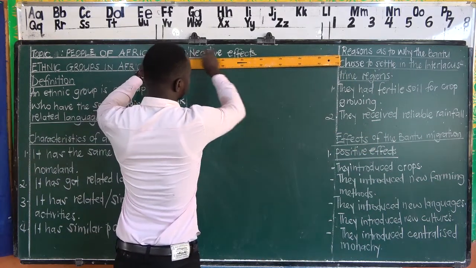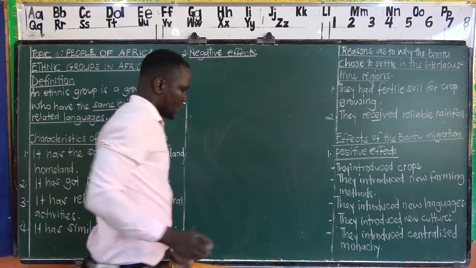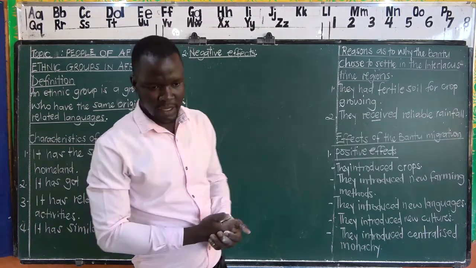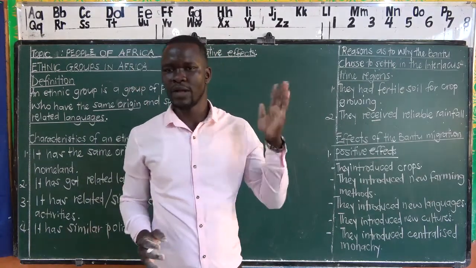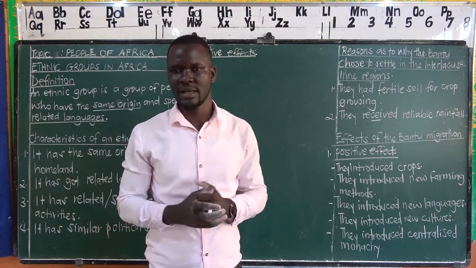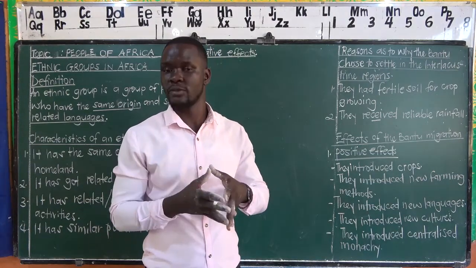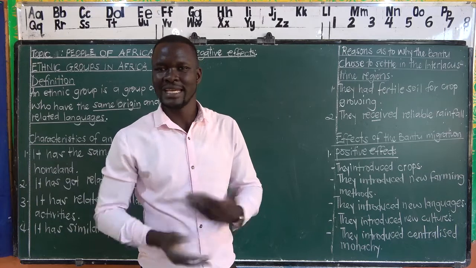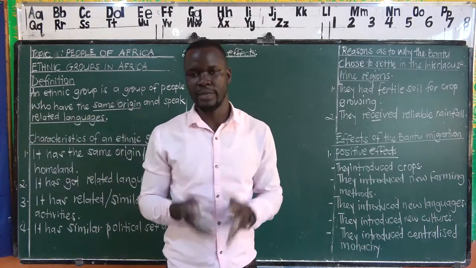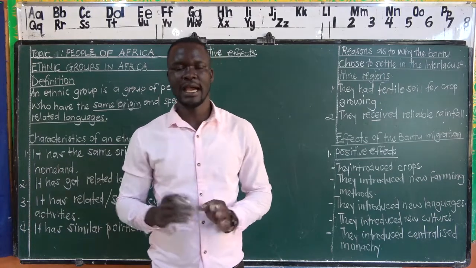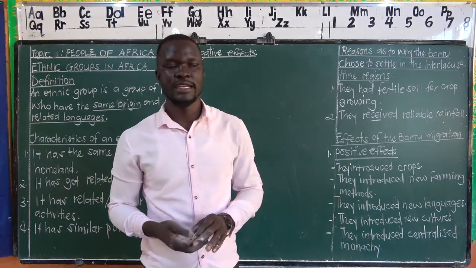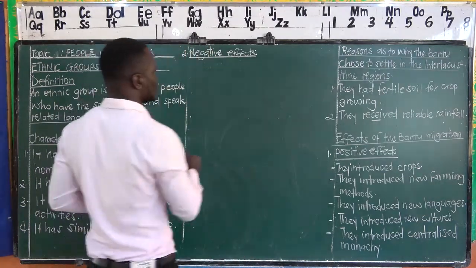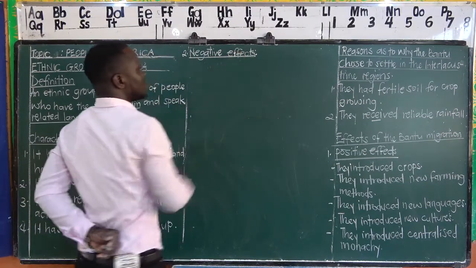Here we are going to be looking at how their coming was a disadvantage. And we shall be going back to remember what we learned in the previous classes. We say before these ethnic groups came to Uganda, before these ethnic groups came to East Africa, there were people who were already living there that were called the Bushmen. So when they came, it meant that they had also to displace the Bushmen. They had to chase them away and they occupy their land. So that was something which was not good to the Ugandans, to those original inhabitants.